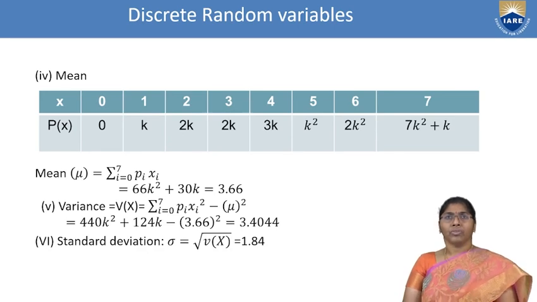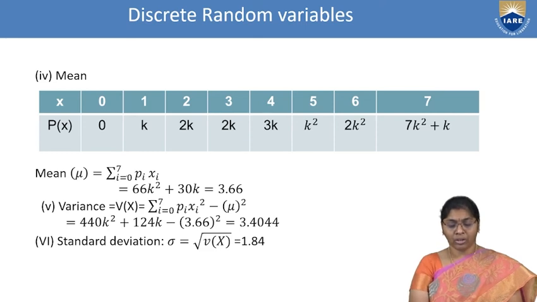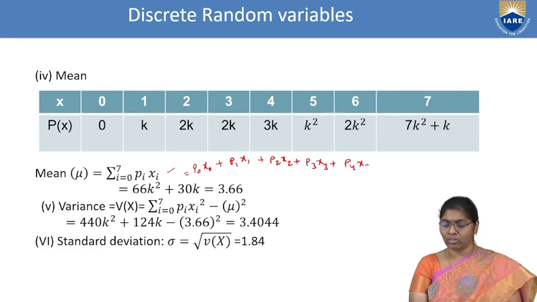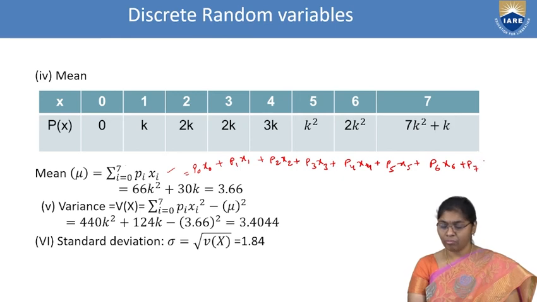Next one, the mean of this problem. Mean equals summation i equals 0 to 7 of pi xi. The mean formula is pi into xi. Now pi xi means p0 x0 plus p1 x1 plus p2 x2 plus p3 x3 plus p4 x4 plus p5 x5 plus p6 x6 plus p7 x7.